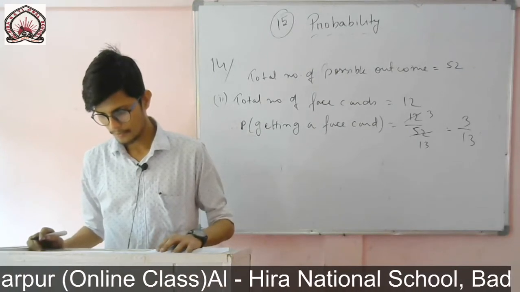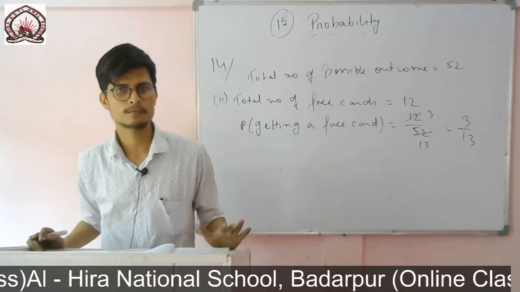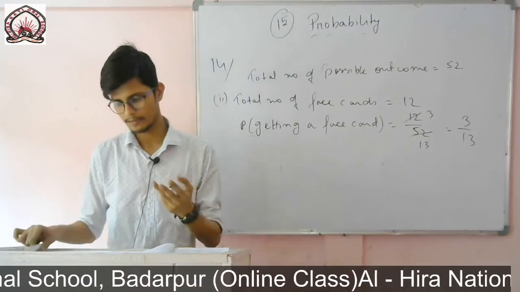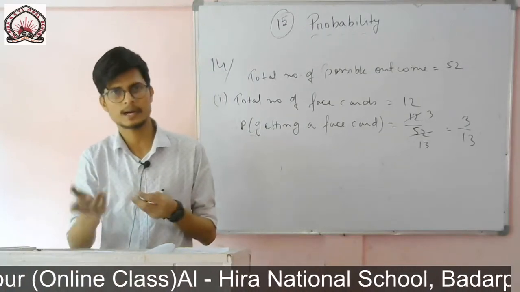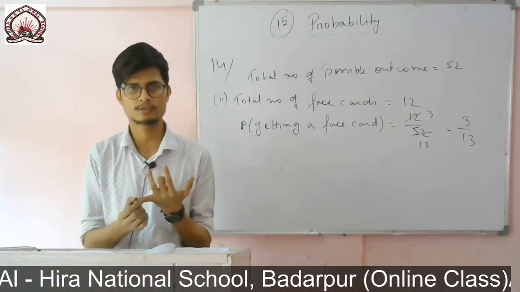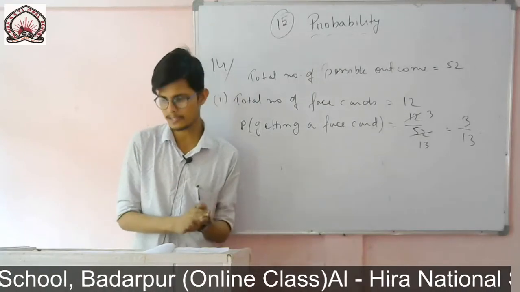A red face card. So, total number of red face cards. In red there are 2 types of cards, heart and diamond. In heart you will find 3 face cards, in diamond you will find 3 face cards, that means 3 plus 3 is 6.